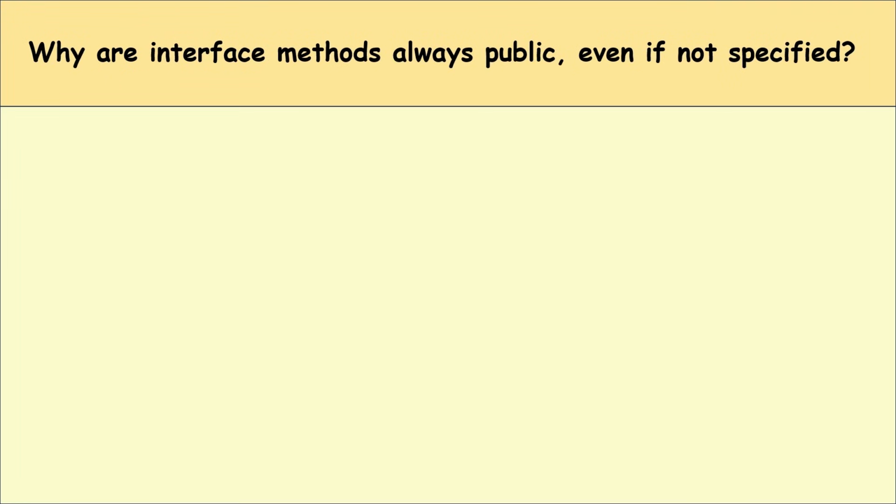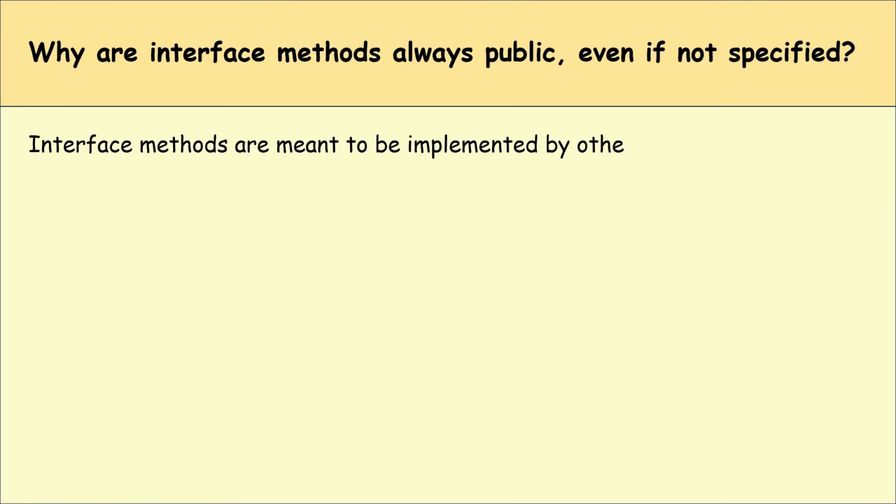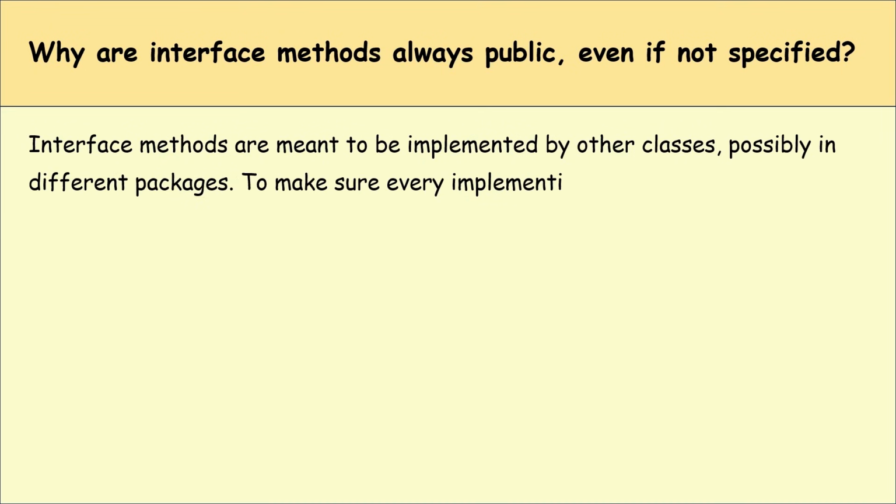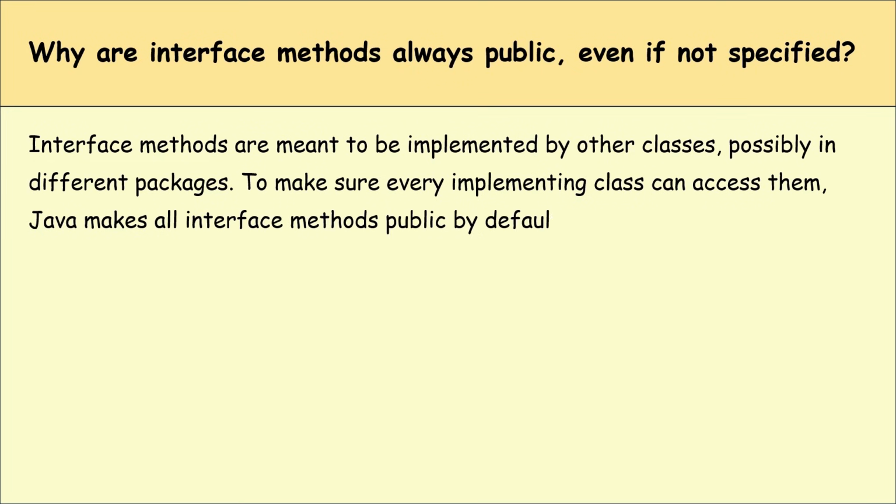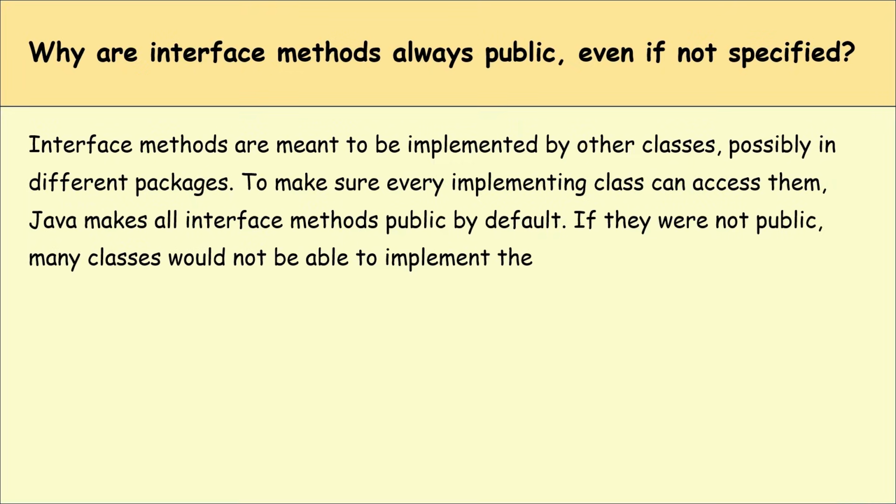Why are interface methods always public even if not specified? Interface methods are meant to be implemented by other classes, possibly in different packages. To make sure every implementing class can access them, Java makes all interface methods public by default. If they were not public, many classes would not be able to implement them properly.